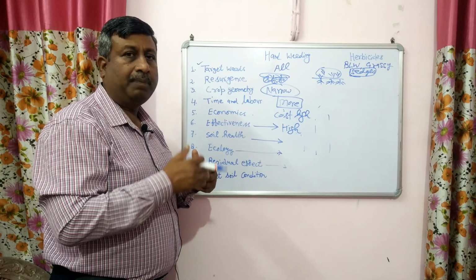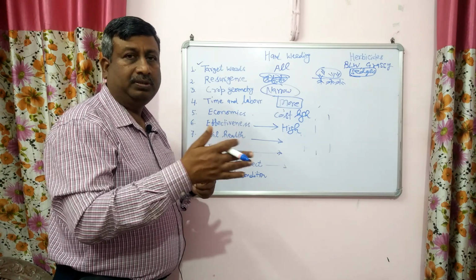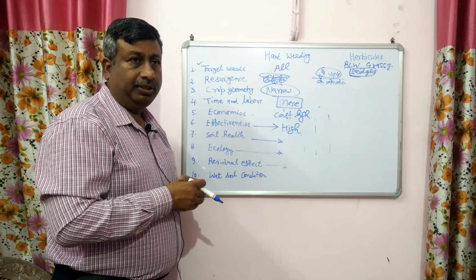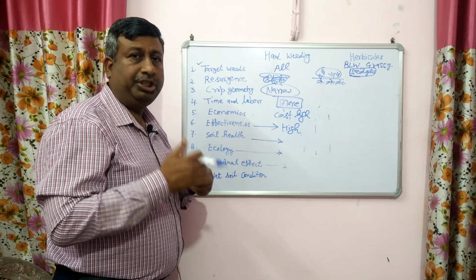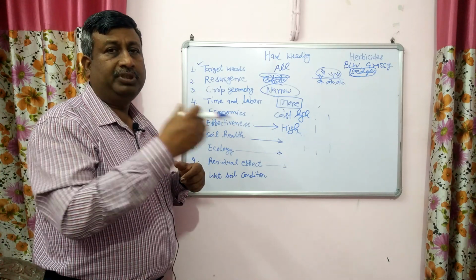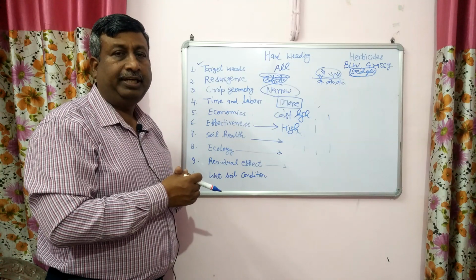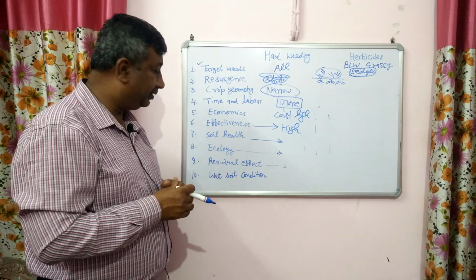Some herbicides applied on the Kharif crop also show their toxicity on the Rabi season. So herbicides continue their residual activity and adversely affect the succeeding crop. So residual effect is a problem in case of herbicides.